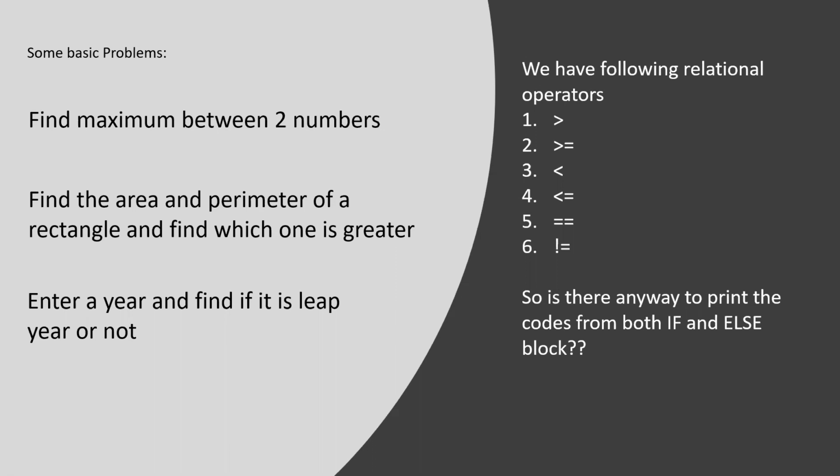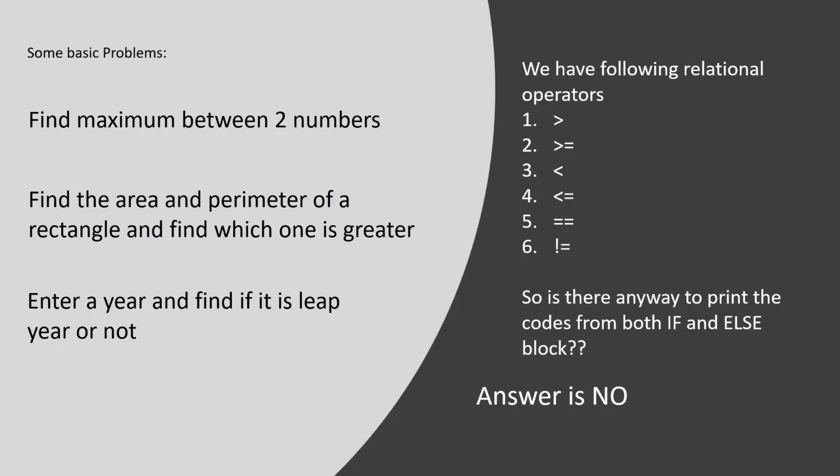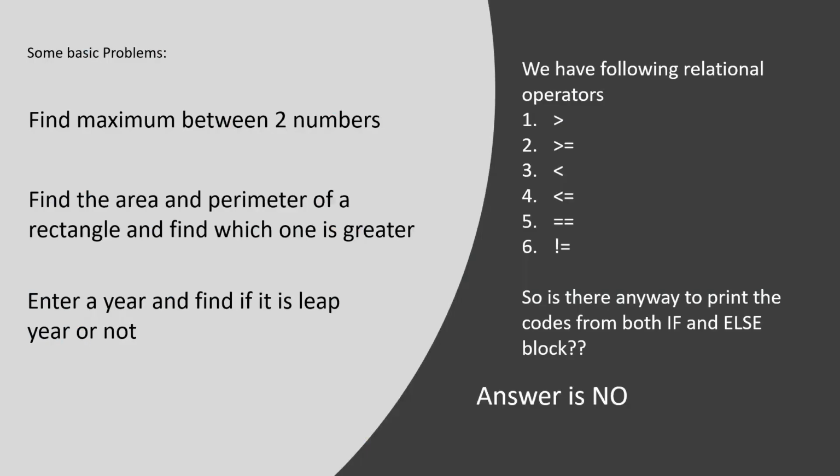Is there any way to print the codes from both the if and else block? Suppose I want to run this sentence and this one. Can I write any condition here so that both the sentences will be executed? The answer is clearly no. We can only execute either the first part or the second part, means the lines written inside if or the lines written inside else. Okay, that is clear. Do not be confused.